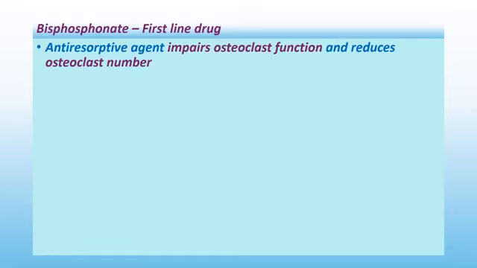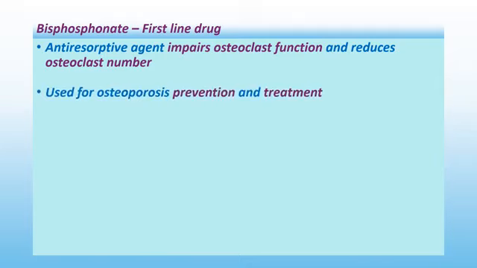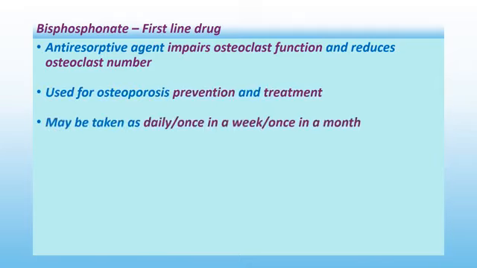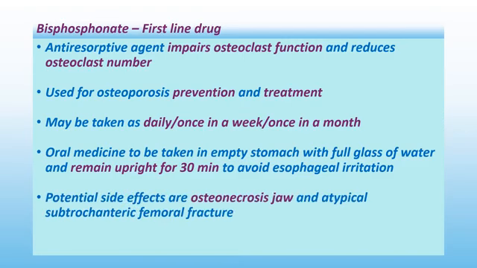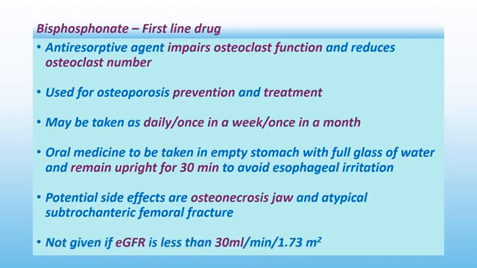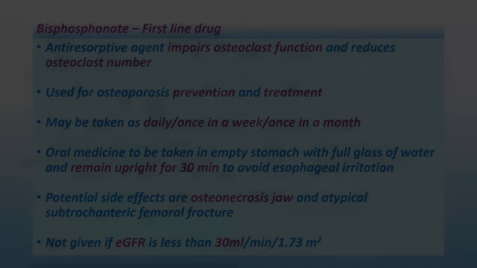Bisphosphonate is an anti-resorptive agent that impairs osteoclast function and also reduces osteoclast number. Used for osteoporosis prevention as well as treatment. May be taken on a daily, once a week or once a month schedule. Oral medicine is to be taken on an empty stomach with a full glass of water, and the patient should remain upright for 30 minutes to avoid esophageal irritation. Potential side effects are osteonecrosis of the jaw and subtrochanteric femoral fracture. Not given if eGFR is less than 30, that is, not given in CKD stage 4 or stage 5.